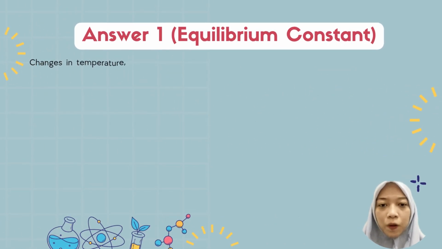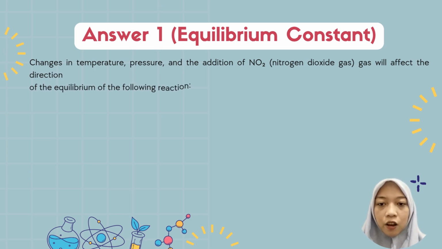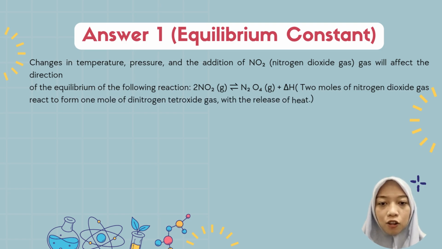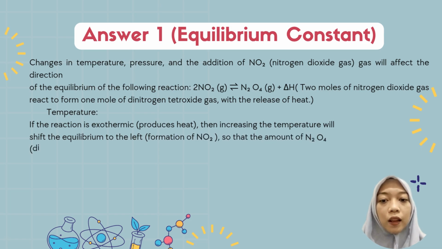Answer 1. Equilibrium constant. Changes in temperature, pressure, and the addition of nitrogen dioxide gas will affect the direction of the equilibrium of the following reaction: 2 moles of nitrogen dioxide gas react to form 1 mole of dinitrogen tetroxide gas with the release of heat. Temperature. If the reaction is exothermic, or produces heat, then increasing the temperature will shift the equilibrium to the left,